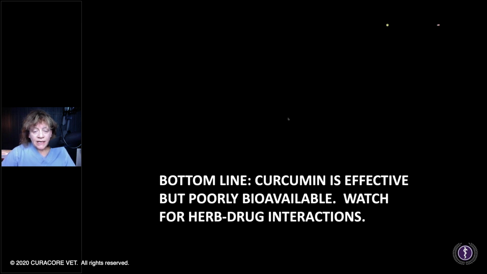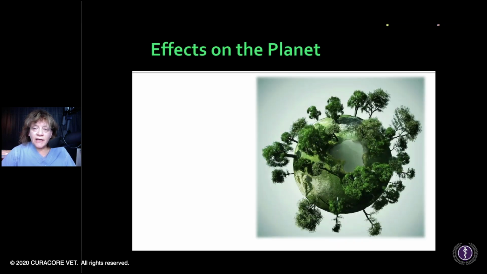Okay, bottom line, curcumin is effective but poorly bioavailable. Add piperine. We're waiting to hear about intestinal things, but watch for herb-drug interactions. And then effect on the planet.